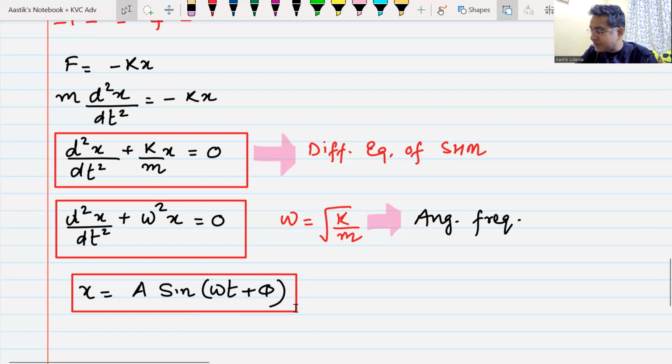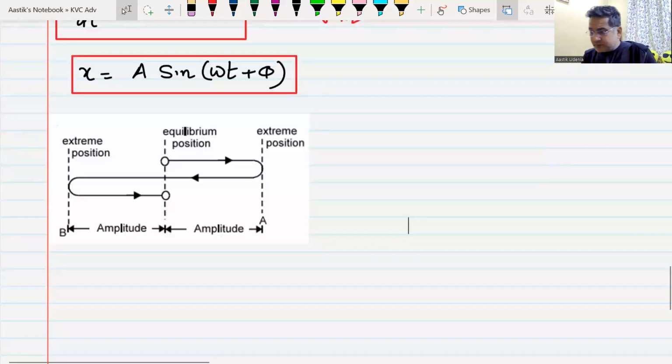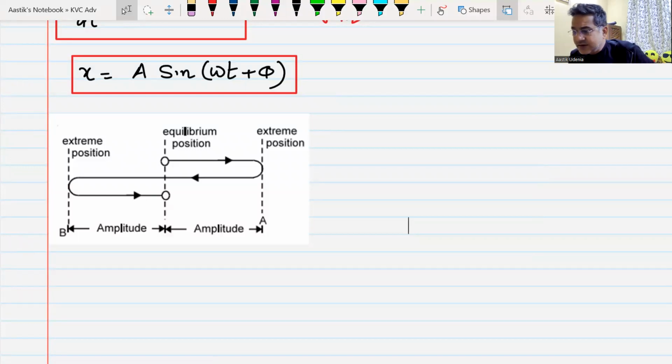So you can write the heading terms in SHM or whatever you want to write. Now you can have this simple diagram that is going to tell you mean position, amplitude, extreme position. We have seen this, yes or no? So basically this is showing you how this particle is moving. It is going from mean to extreme, then extreme to mean, then from this mean to that extreme, then coming back. This is how the equation looks.